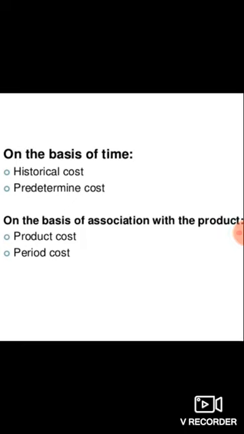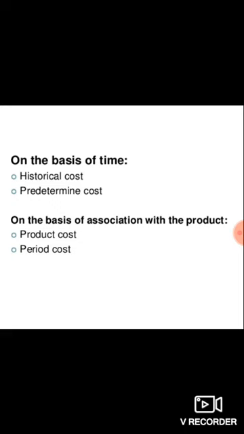those costs are called predetermined costs. Next, on the basis of association with the product. Here the product cost. Product cost incurs when the production is there. If there is no production, there is no product cost. If there is production, then the product cost will incur.